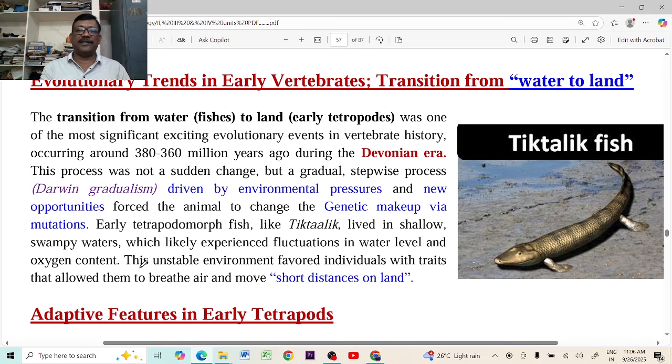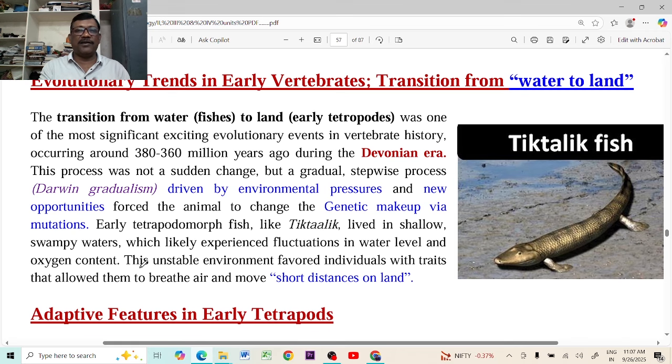So, what are the causes for this driving force? Why did the fishes evolve as tetrapods to live on land? Because there was environmental pressure. Evolutionary changes take place in organisms due to evolutionary pressure. Whatever the evolutionary process, whether protozoans becoming poriferans and then cnidarians, the evolutionary trends are due to the force of environmental conditions.